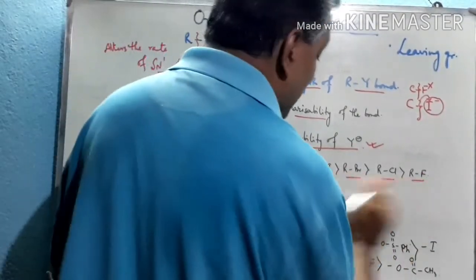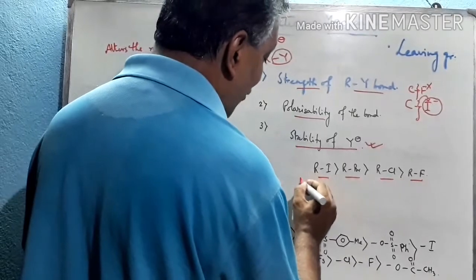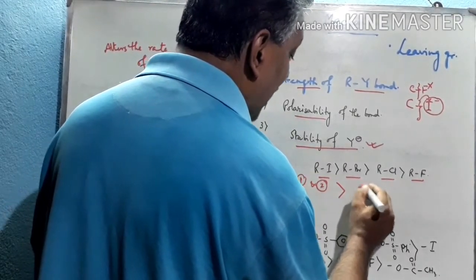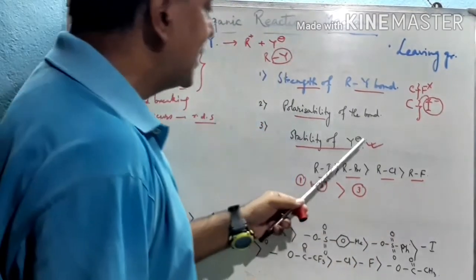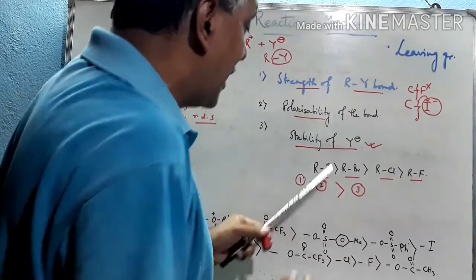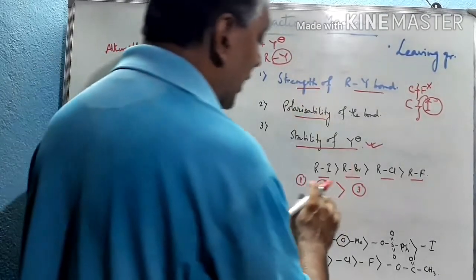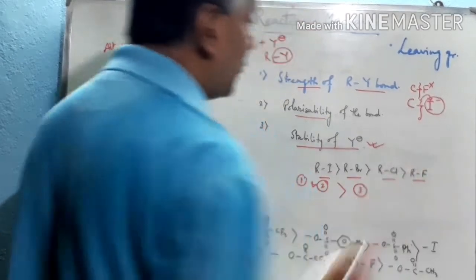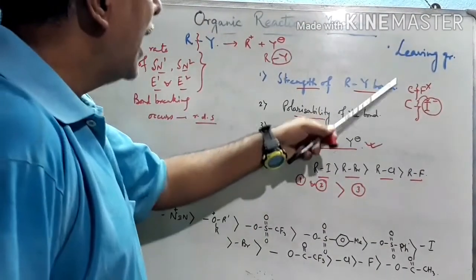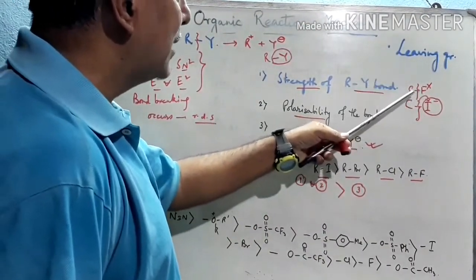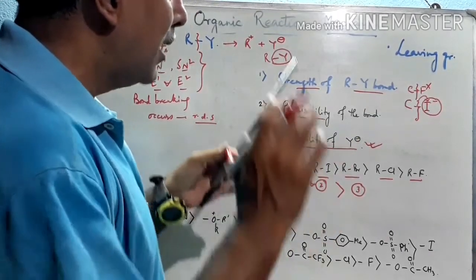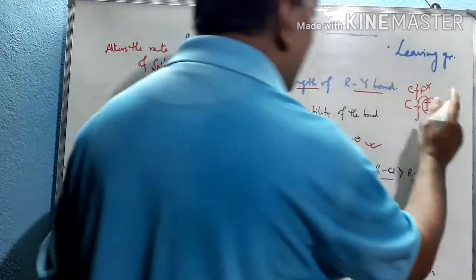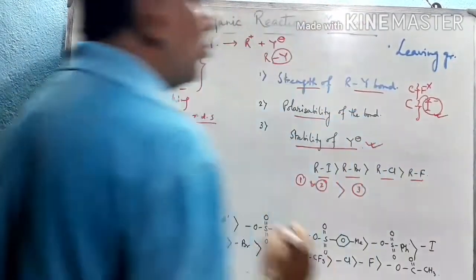On the basis of this sequence, we can say that the first and second points are more prominent than the third, because we know that fluoride is more stable than I minus, but here points 1 and 2 become more prominent as compared to the third. So that's why, as we have already said, I, due to its large size, high polarizability and low bond strength, easily dissociates, and hence I is a good leaving group here also.